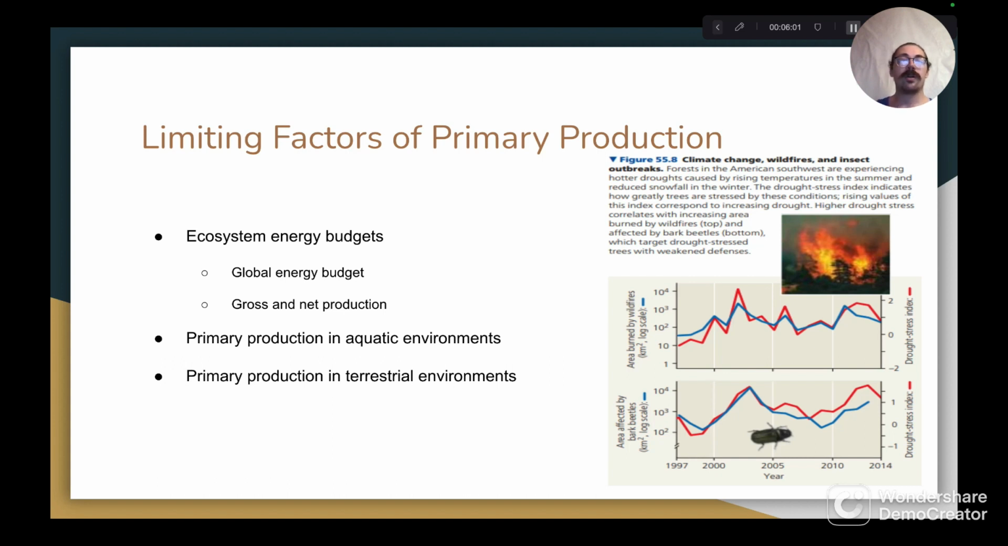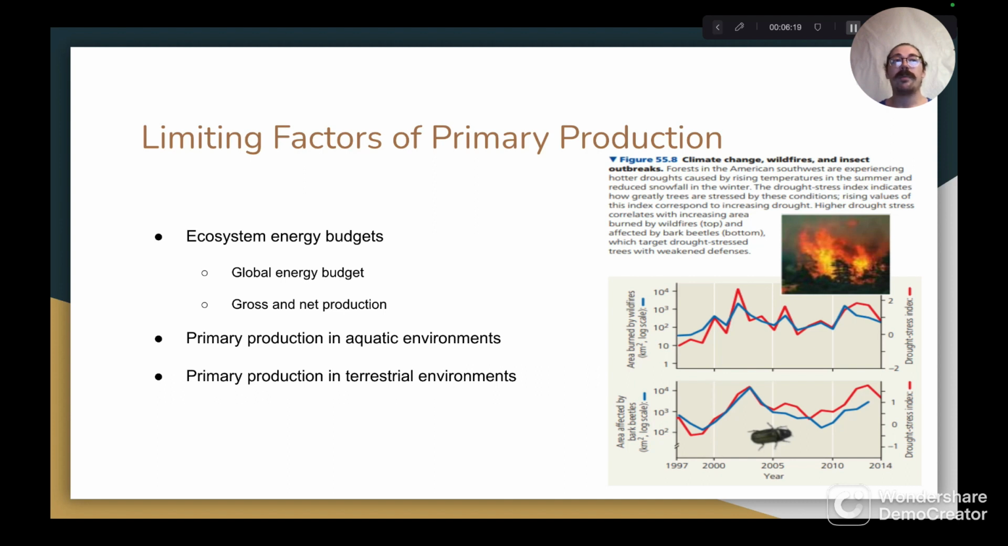Next, we'll talk about gross and net production. Starting with gross primary production. The term gross primary production is concerned with the total amount of energy that an ecosystem's primary producers produce without subtracting the amount of energy that the primary producers use themselves.